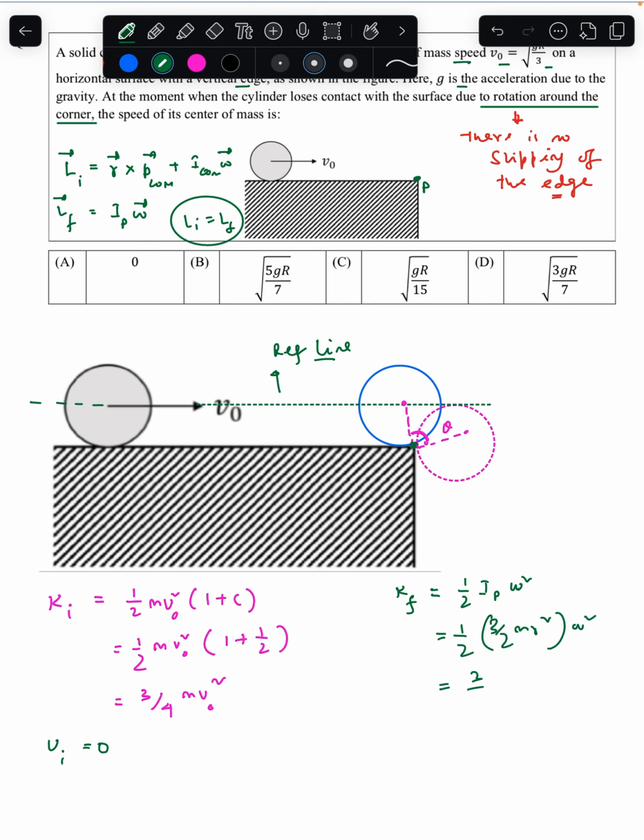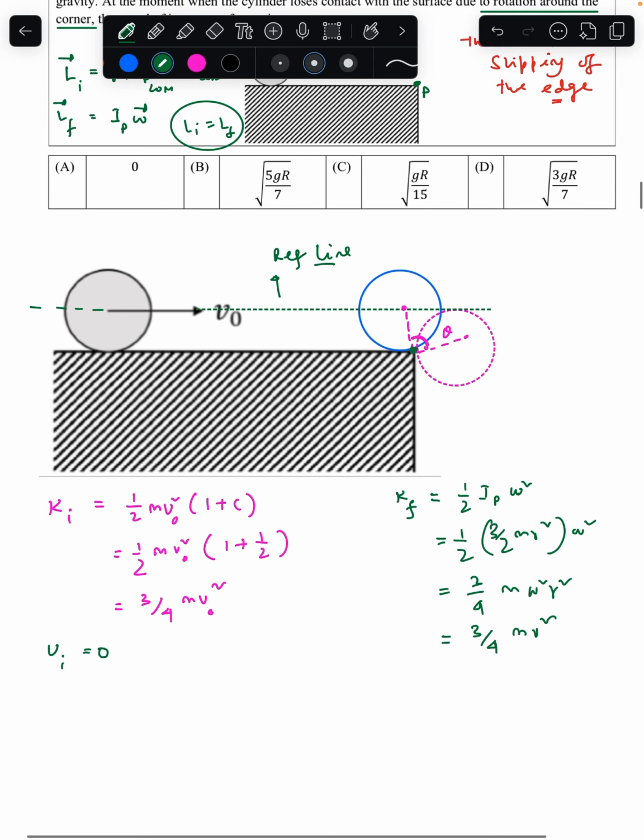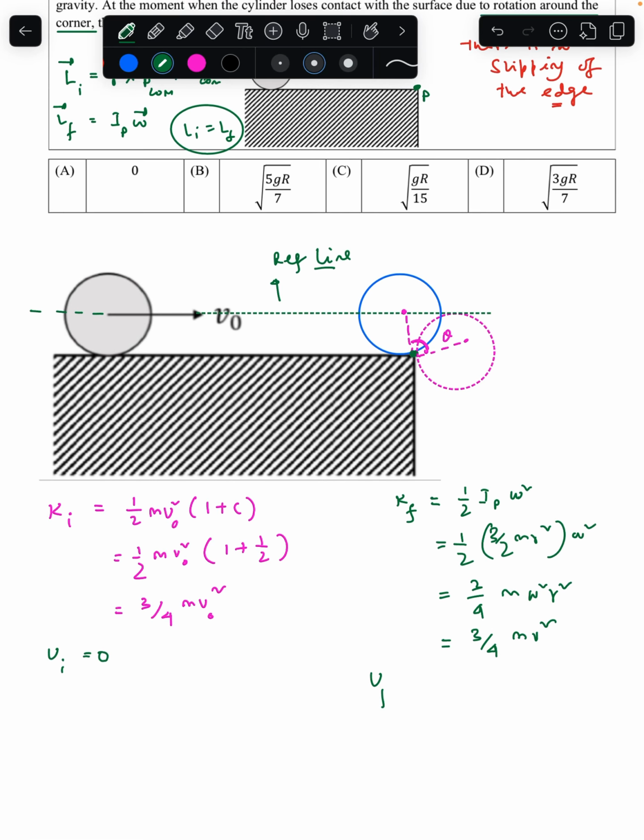So this becomes 3 by 4 m omega square r square. Omega r is a velocity at that particular point, so it is 3 by 4 m v square. Now talking about the potential energy at this point, since this is the reference line, it has come down by r cos theta, so we can write mgr into 1 minus cos theta. This is again very easy to calculate. I hope all of you remember this calculation.